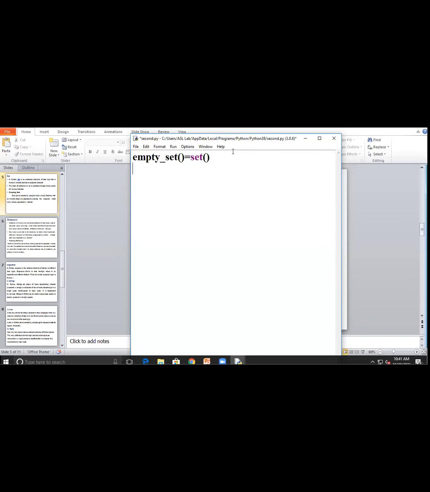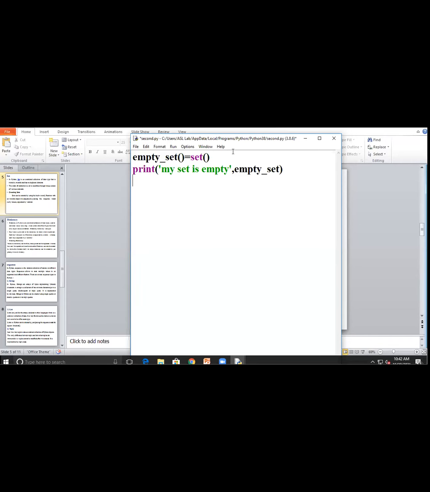So here now I will write a print: my set is empty. At the start my set will be empty. After that I will print that empty state, directly printing the empty set.